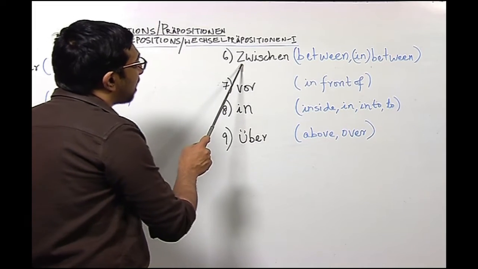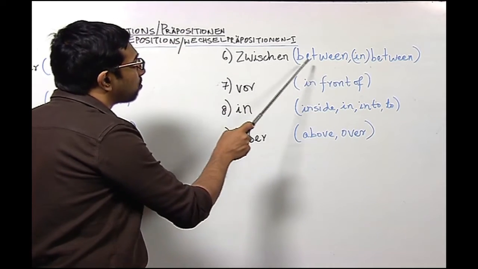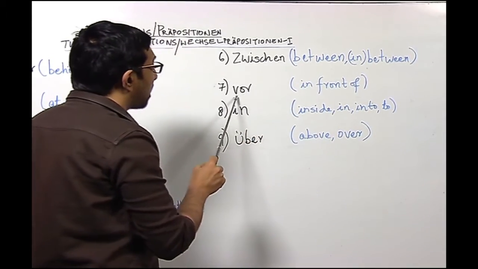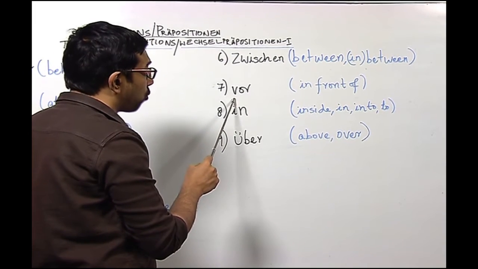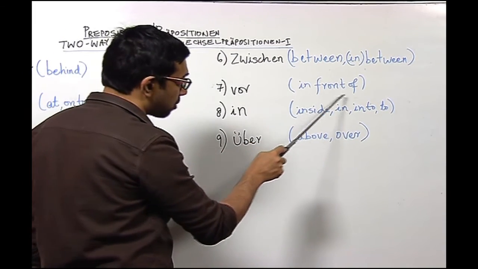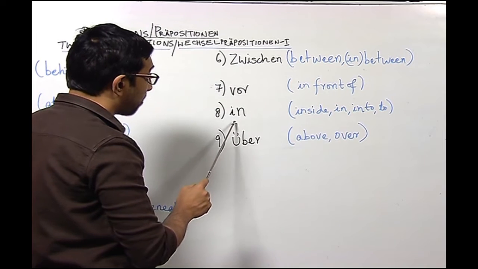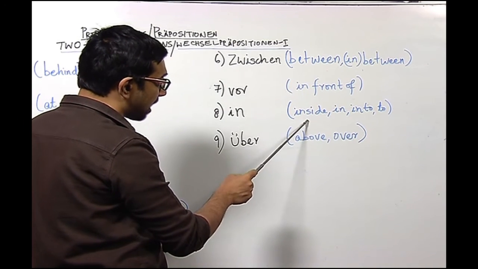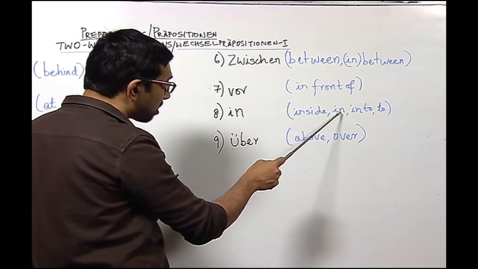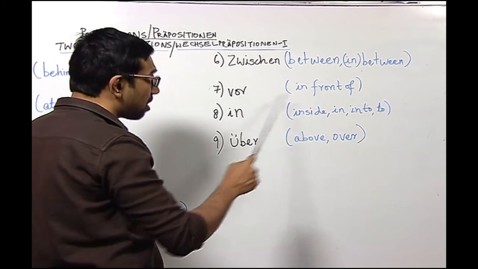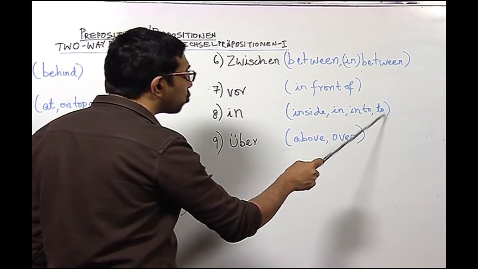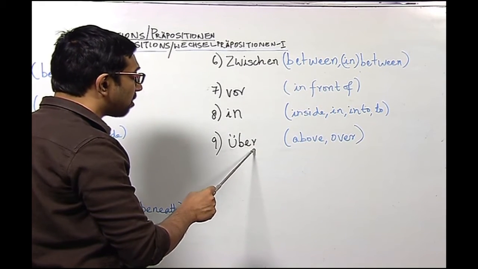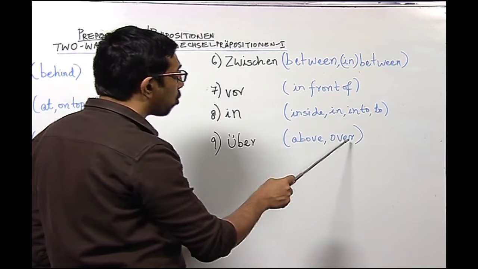Now, at number 6, we have the preposition zwischen, which means either between or in between. At number 7, we have the preposition vor, which means in front of. At number 8, we have the preposition in, which can either mean inside or the English in, like the here in, or into or to. And at number 9 we have the preposition über, which could either mean above or over.